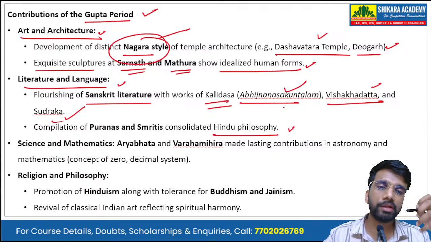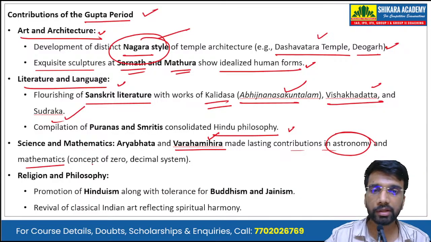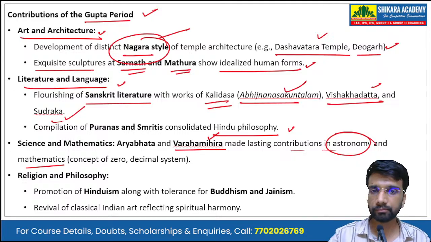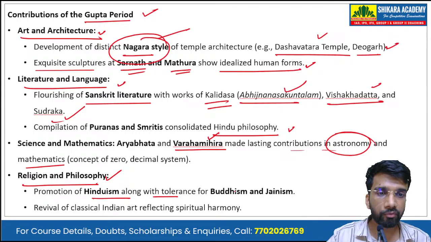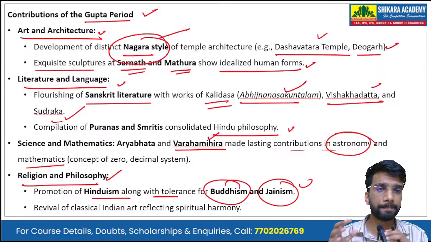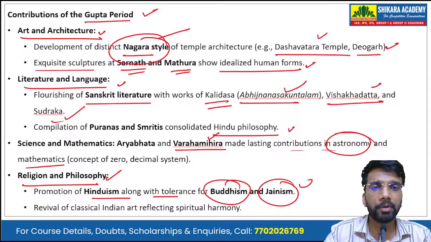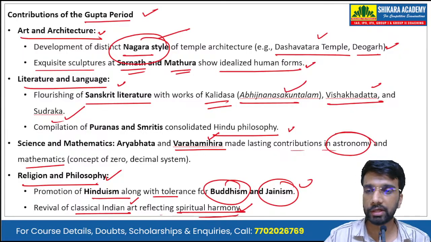Then was science and mathematics. Aryabhatta and Varahamihira made lasting contributions in astronomy and mathematics. There was the concept of zero, and the decimal system was invented or discovered. Then there was religion and philosophy. There was promotion of Hinduism, along with tolerance of both Buddhism as well as Jainism. So there was a rise of Hinduism, but there was an overall tolerance for other religions as well, particularly Buddhism and Jainism. Then there was a revival of classical Indian art reflecting the spiritual harmony in the society.